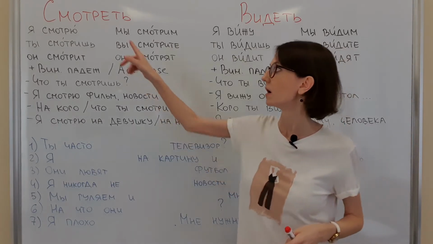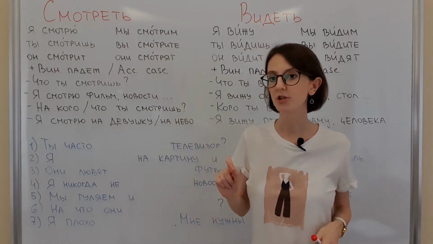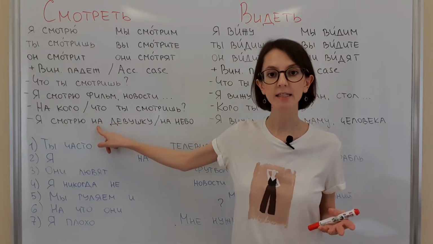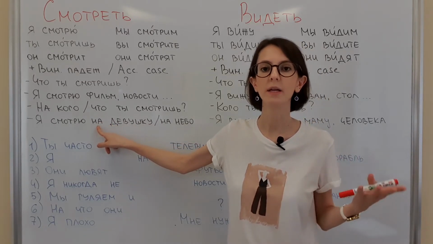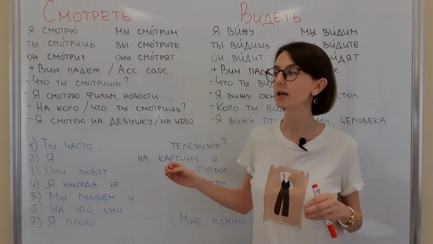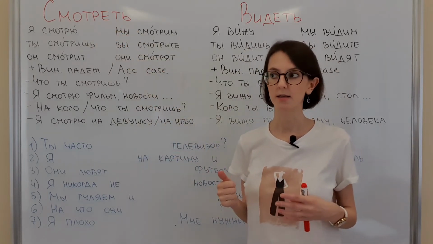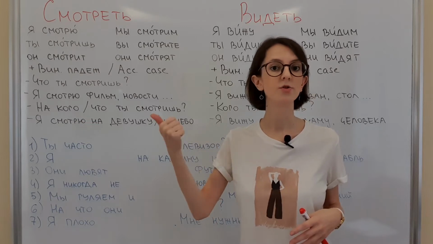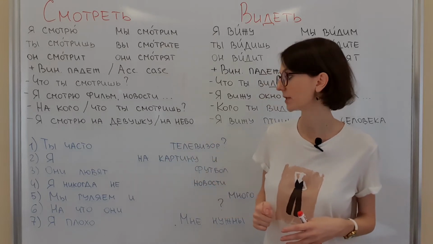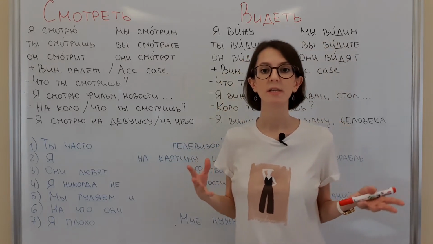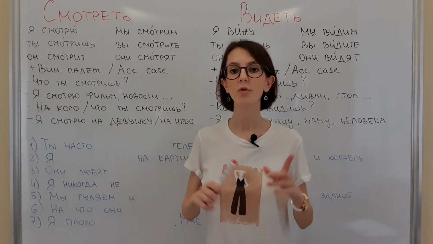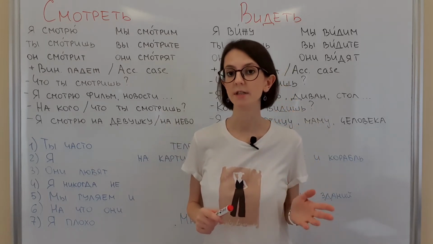So we can use the verb смотреть with living objects only with the preposition на. And in this case, it will have the meaning to look at something or somebody. Okay, so смотреть we will translate it as like to watch movie, documentary, news, etc. Or смотреть на, to look at something. And видеть we will translate it as to see something or somebody. With all these verbs we use accusative case, винительный падеж.